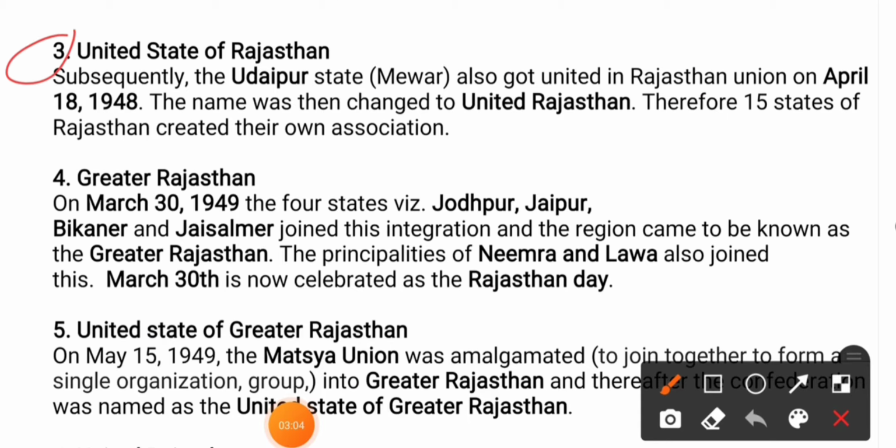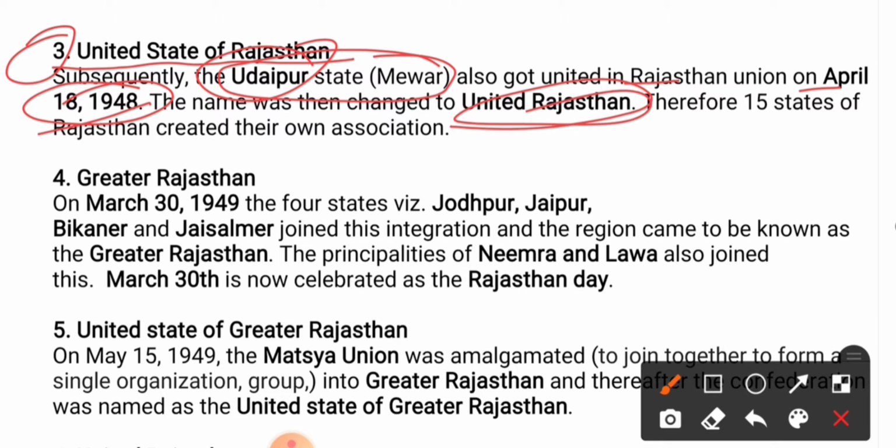Our third integration was known as the United States of Rajasthan. Subsequently, the Udaipur state, which was previously known as Mewar, also got united in the Rajasthan Union on April 18, 1948. You should remember this date; they may ask on which date this happened. The name was then changed to United Rajasthan. Therefore, the 15 states of Rajasthan created their own association.